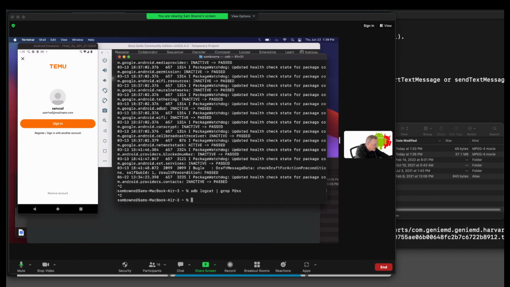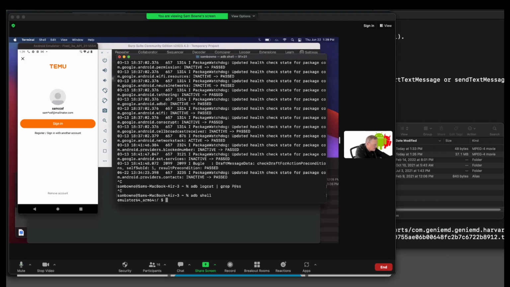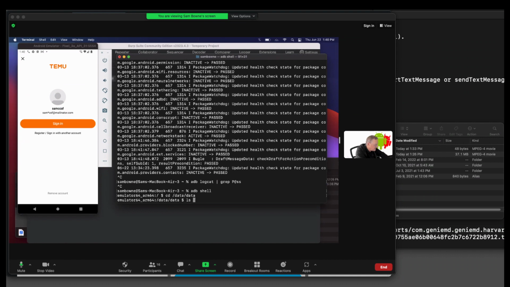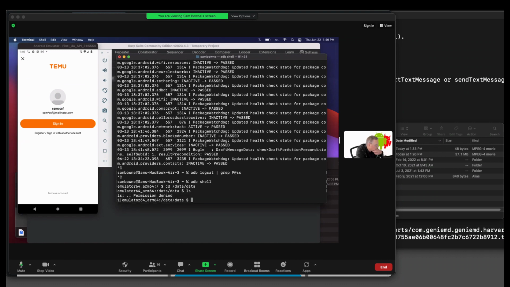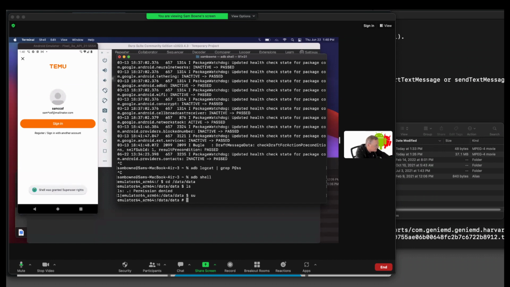Now in Android Debug Bridge, I do adb shell to get onto the device. And now I cd to data. This is where all the apps live, in data. And now if I do ls, I probably need to be root. I wonder if I can do root. I can, good. I've already rooted this phone, that's good.